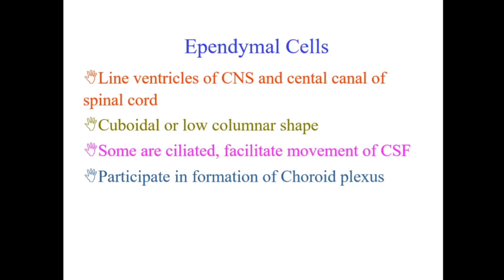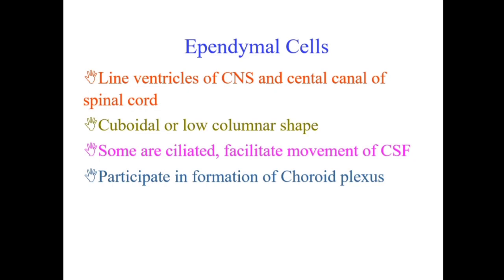As you know, all the cavities and canals in the body have closely adherent, very closely packed cells in the lining. The central nervous system has the ventricles, which are dilated portions containing the CSF, cerebrospinal fluid, and in the lining of the ventricles